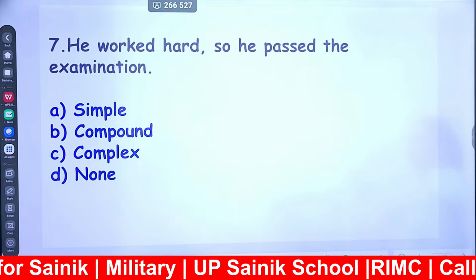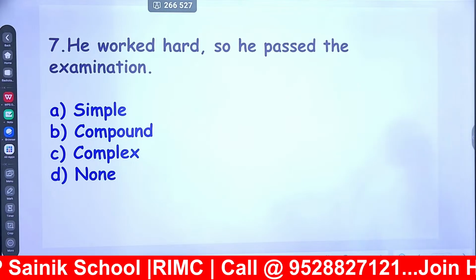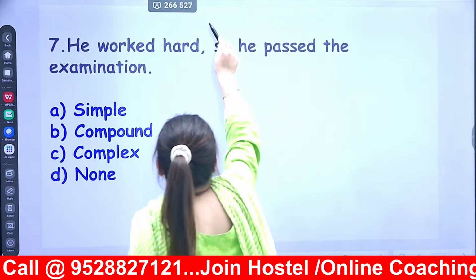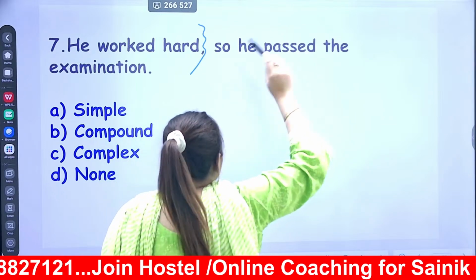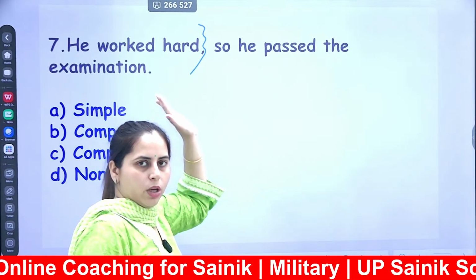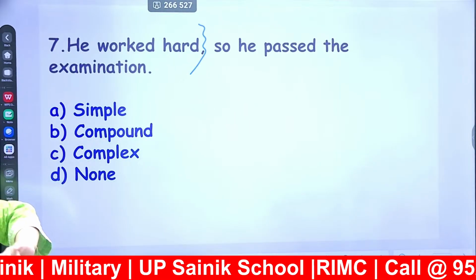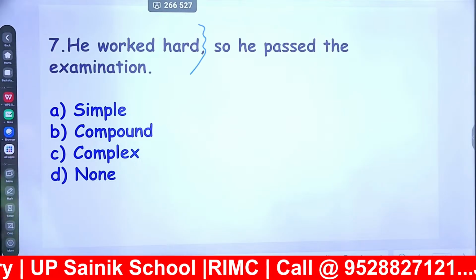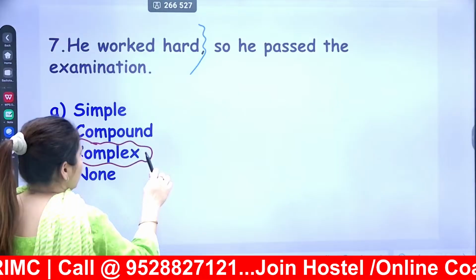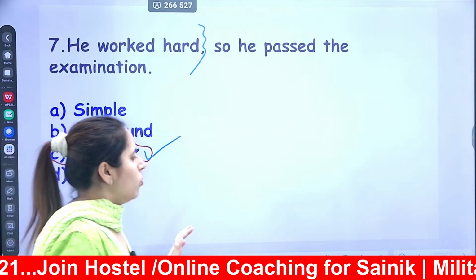He worked hard, so he passed the examination. Now when you divide this sentence, he worked hard, so he passed the examination, this point is depending on this one. Okay, so the second part of the sentence is depending on the first one. One is dependent, another one is independent. This is of which nature? Complex nature. So the right answer of this question is complex sentence. Done? Moving on to the next one.